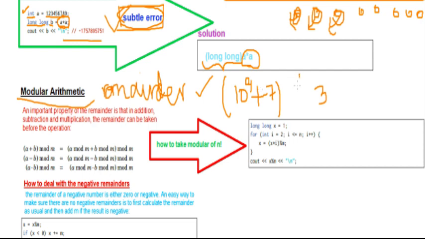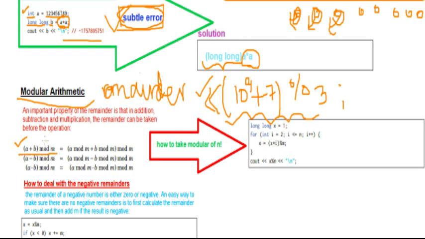Now if you write this in code, you will write it like this, and you will write cout, this will be the remainder, right? But basically it is a very big number, and to compute it is very difficult, right? So in that case we separate it, we open the mod like this.